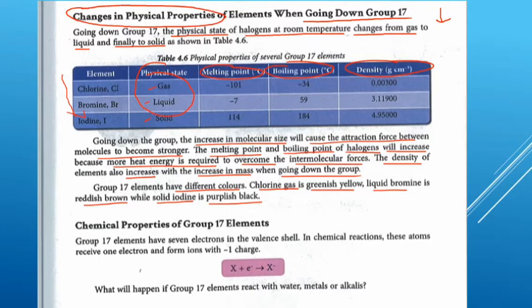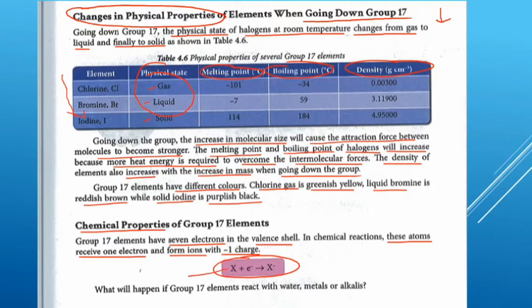How about the chemical properties of group 17 elements? Group 17 elements have 7 electrons in the valence shell, meaning dia ada 7 electron valence. So in chemical reactions, these atoms will receive 1 electron and then form ions with -1 charge. Kenapa? Because dia mau achieve itu octet configuration, stable octet configuration. So here, for example, X is the halogen, a group 17 element.